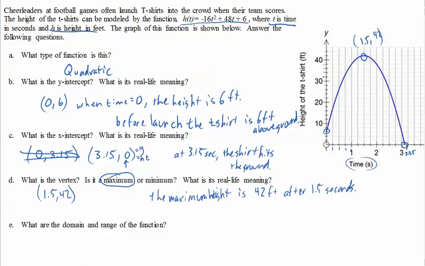All right, now we go on to domain and range. So remember, domain are the x values. Now, quadratics, usually when we're just dealing with some random line, the quadratic has a domain of all real numbers. That's not the case here, right? Because we don't go into negative time, and the graph doesn't show anything past what I labeled as 3.15. So that means that x, and I'm going to put it in between these numbers. What's the lowest x can be according to my picture here? Well, 0, right? We don't know what happens before that. So this quadratic function is only valid starting at time 0.